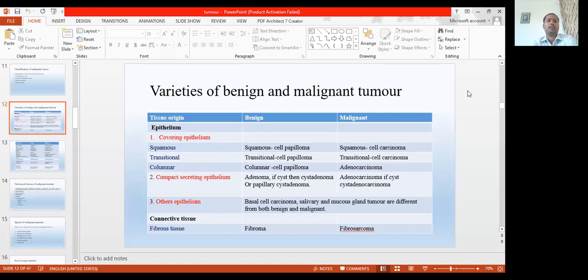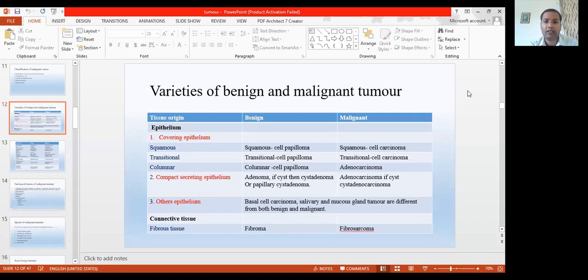So we just discussed the varieties of benign and malignant tumors. That means from which tissue a benign tumor develops, what we call it, and what we call it if it is malignant. There is just terminology. If the tumor is developing in the covering epithelium, in the squamous epithelium, the benign tumor is called squamous cell papilloma. But if it is malignant, then it is called squamous cell carcinoma.